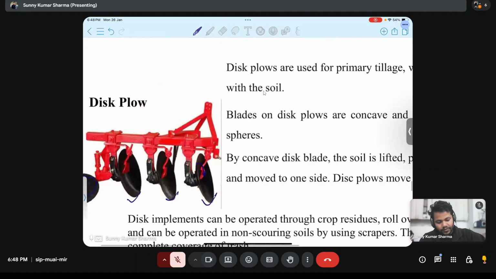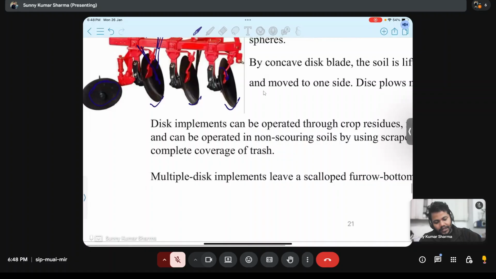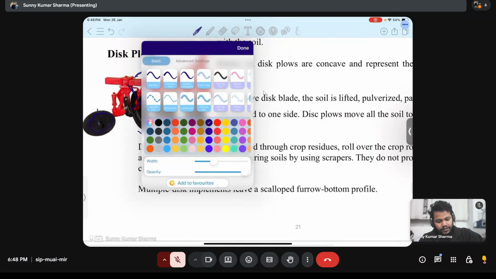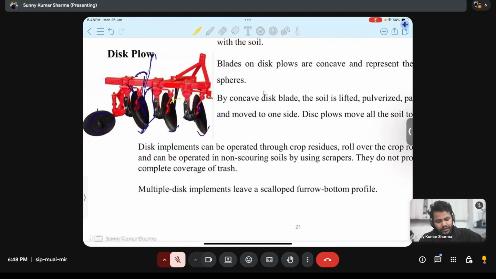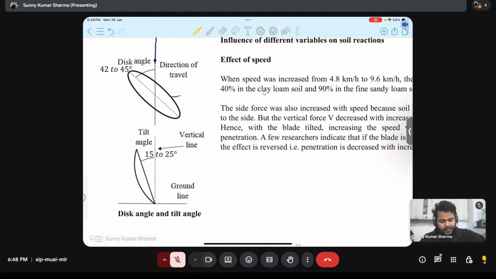This is the disk plow, moving that side, and whatever angle the disk plane makes with the direction of travel, that is the disk angle. And if you make a vertical plane here, the disk is tilted somewhat with respect to the vertical plane. That angle is the tilt angle.